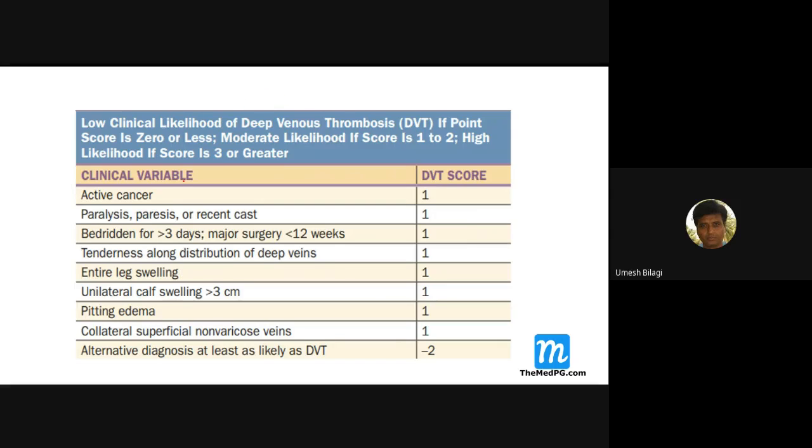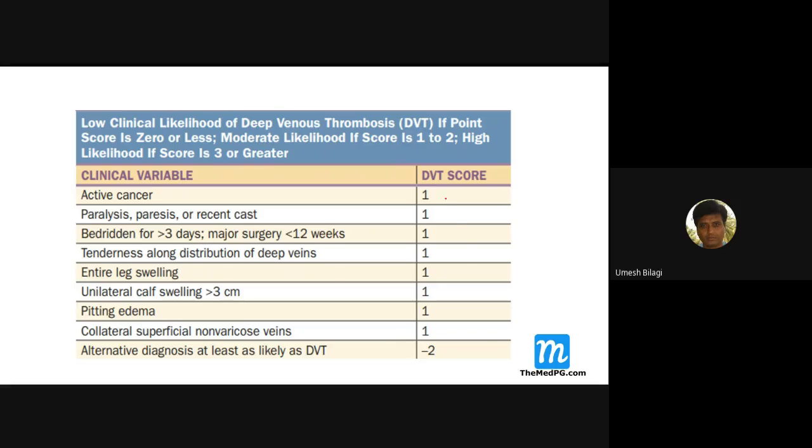A patient who has active cancer already gets one score here. Even though he doesn't have any signs of DVT, active cancer itself gives one point. Then paralysis, being bedridden for more than 3 days, and major surgery within the last 12 weeks also count.